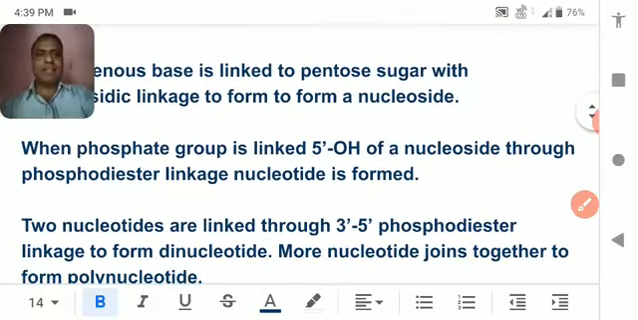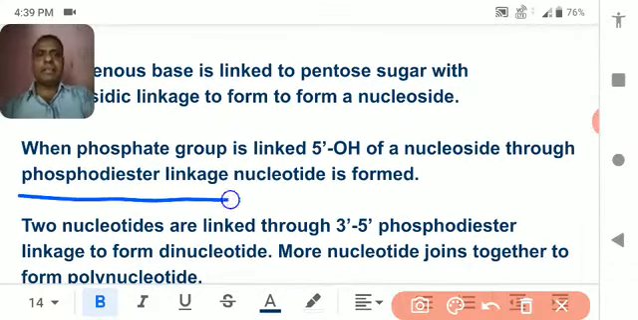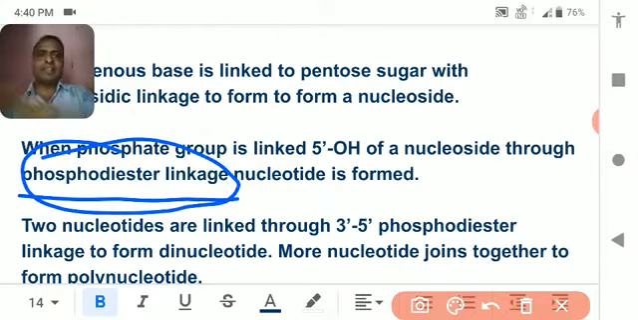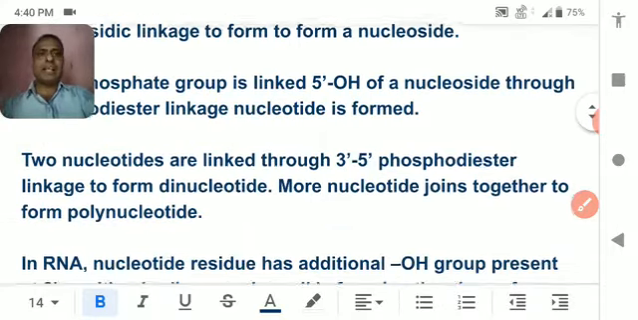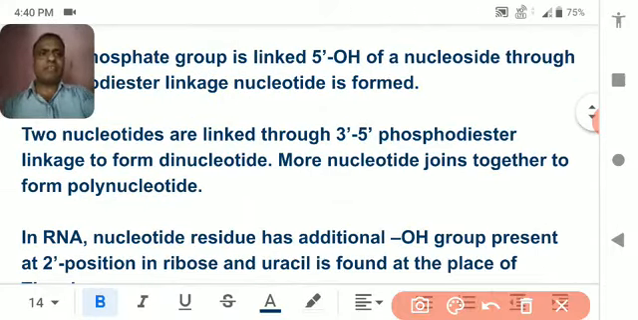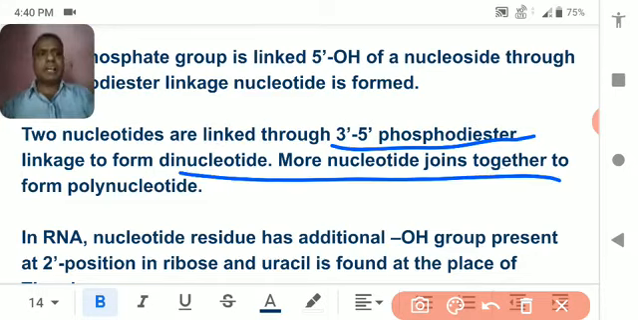They link with a linkage where the phosphate gets attached to the sugar and nitrogen base, and this linkage is called phosphodiester linkage. Two nucleotides are linked through 3-5- phosphodiester. I already showed upward and downward nucleotides pair with each other. Now nucleotides join to form the polynucleotide. So many nucleotides are arranged together to form the polynucleotide.